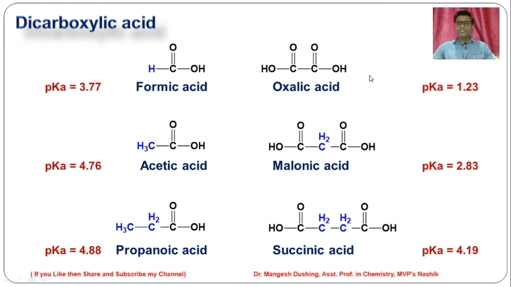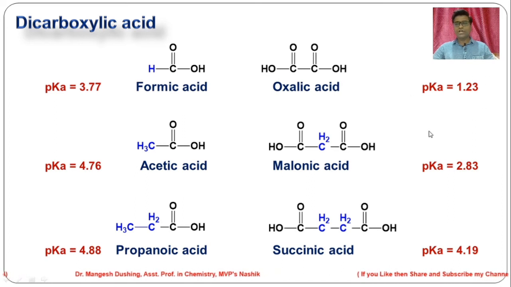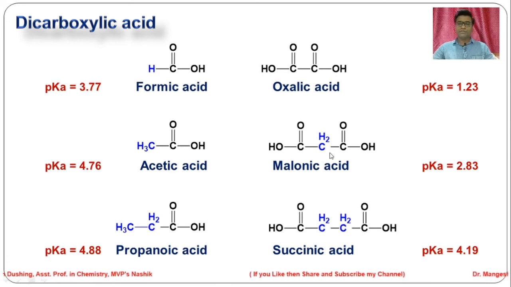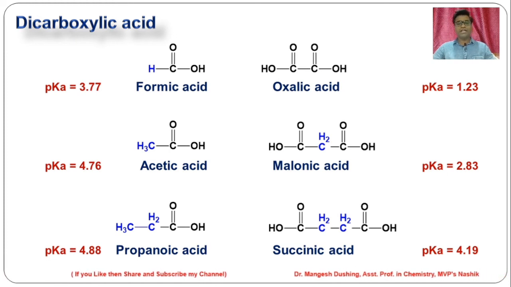If you look at these three diacids, the pK value for oxalic acid is 1.23, for this one 2.83, and for this one 4.19. So oxalic acid is a stronger acid as compared to malonic acid and succinic acid. The reason is the same: as we go further, the number of R groups and the size of the R group are increasing. So the plus I inductive effect, that is the electron donating inductive effect, will be higher.